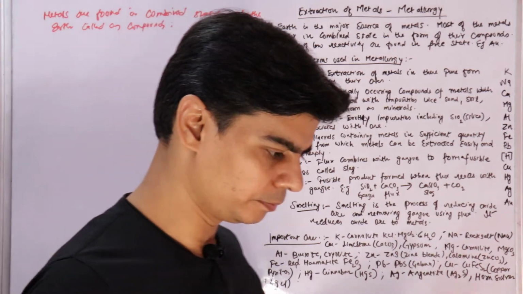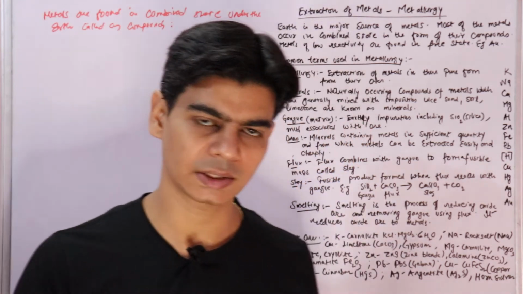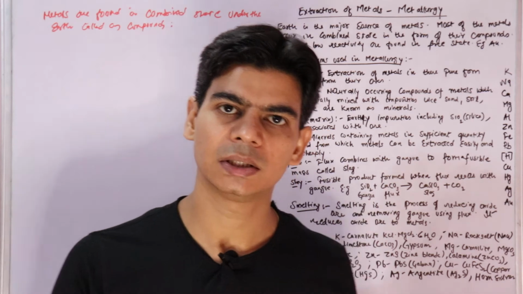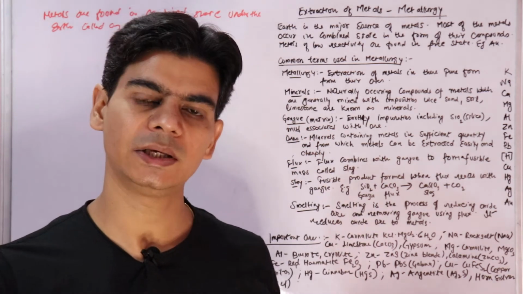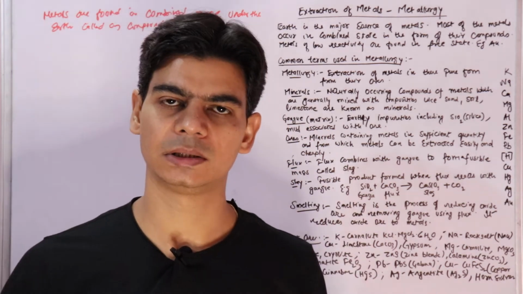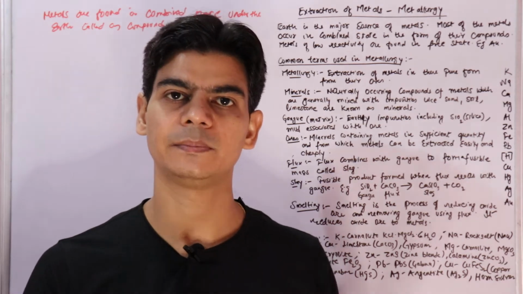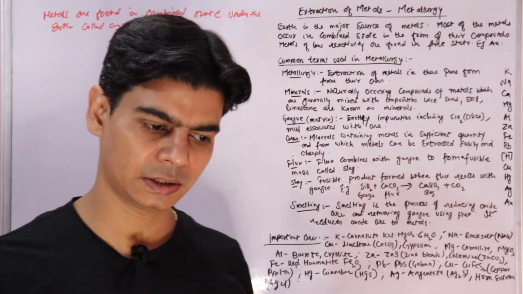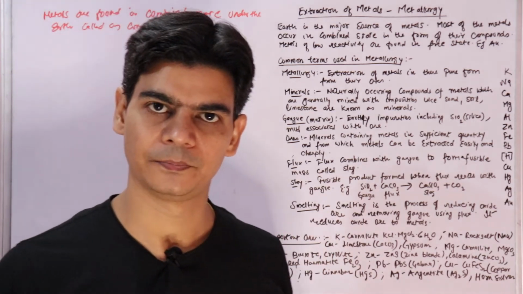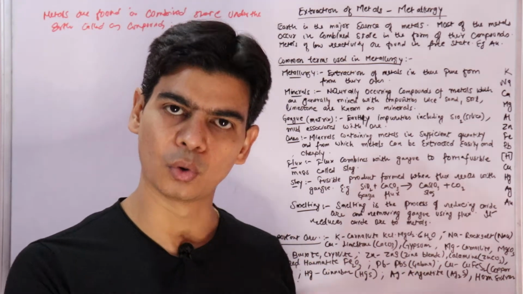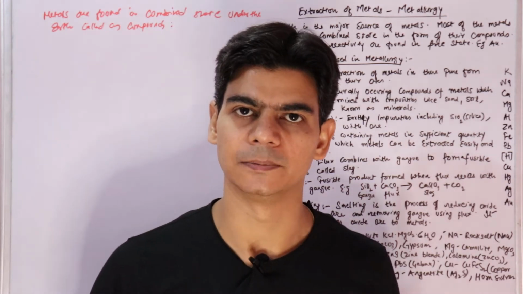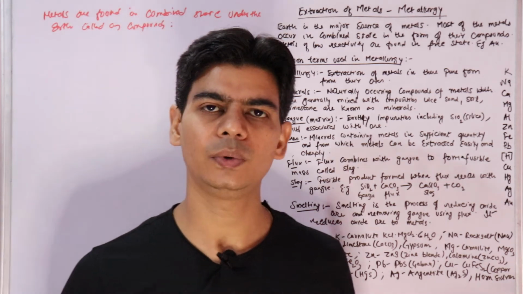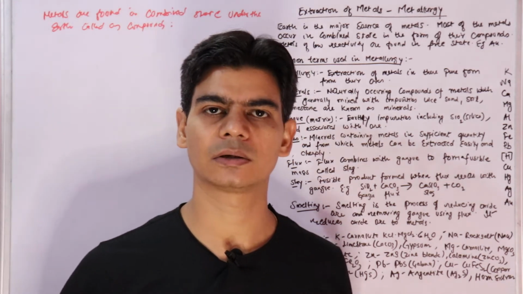When we extract metals, the process of extracting metal from the ore is called metallurgy. The various methods, physical and chemical, that we employ to extract metals in their free state from an ore are known as metallurgy. And one thing comes to our mind: why do we generally extract metals?